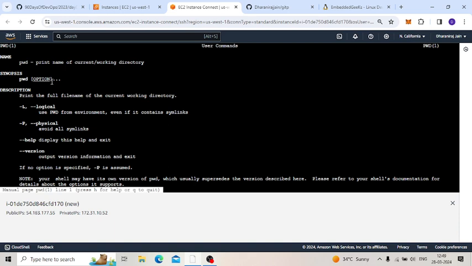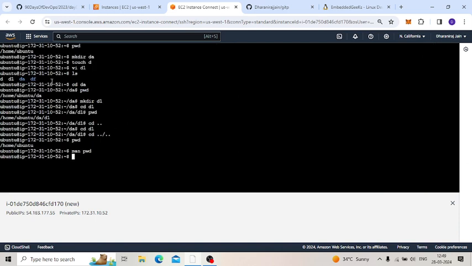How can we come out from this? If I press q, we will come out from that. Then we completed pwd, making directory, and how we can list the files.